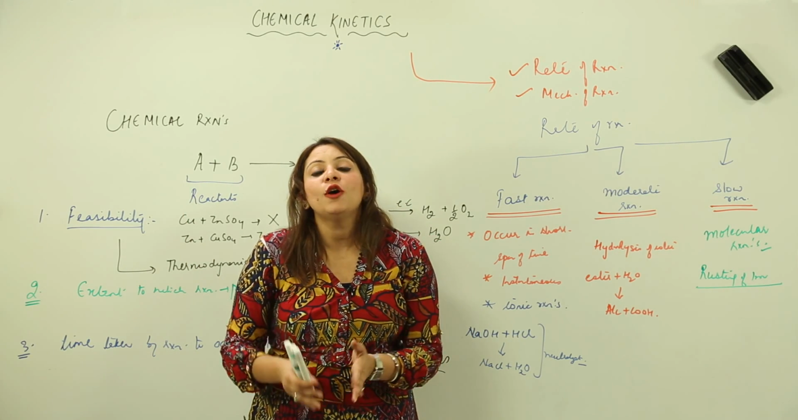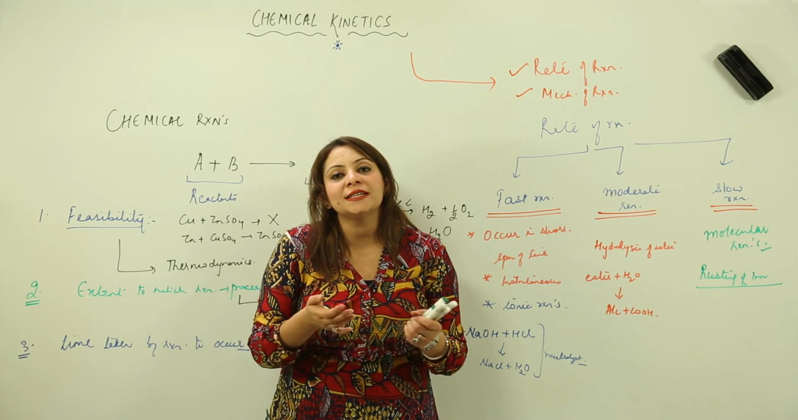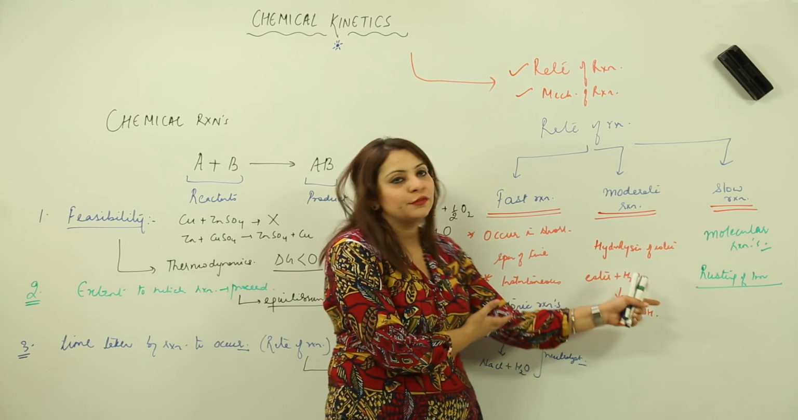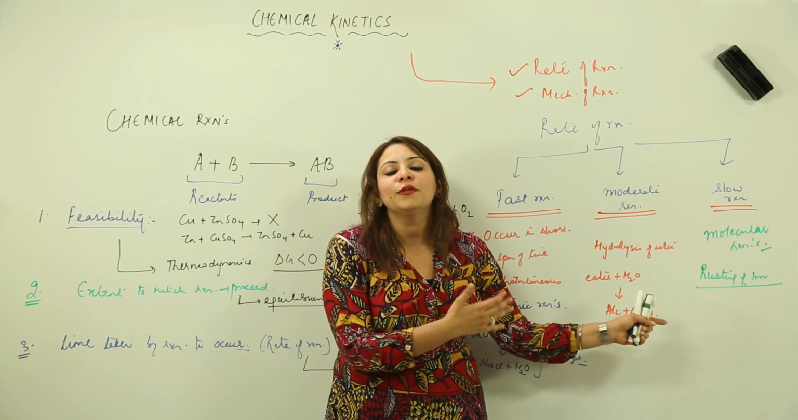So obviously, according to the rate of reaction, we cannot classify the reaction into one type. We have three different types. So I think you are clear with it. Now we are going to start with the next